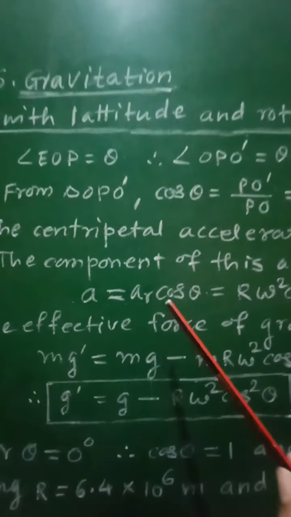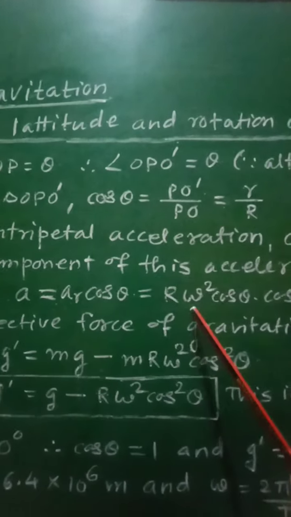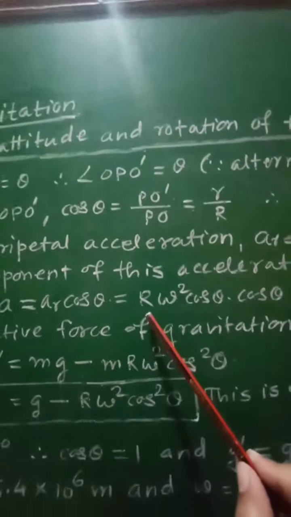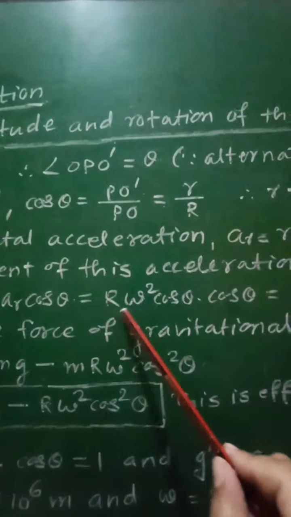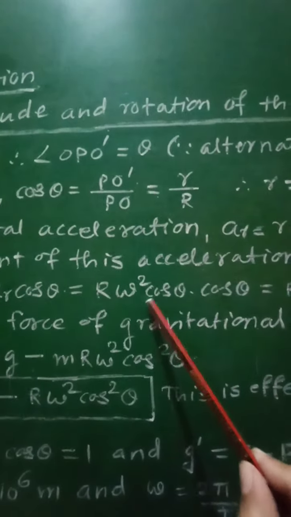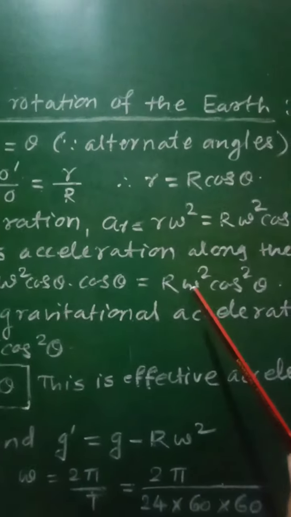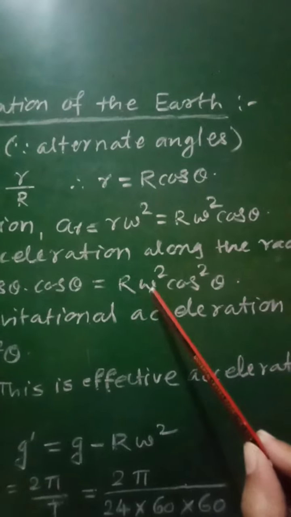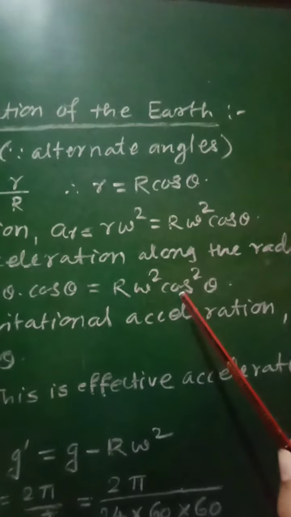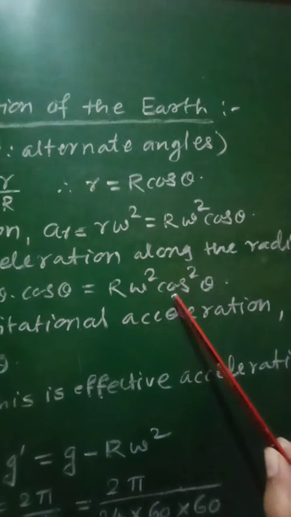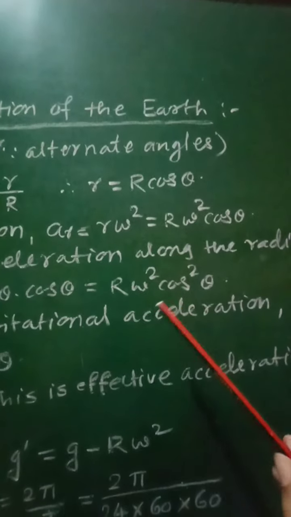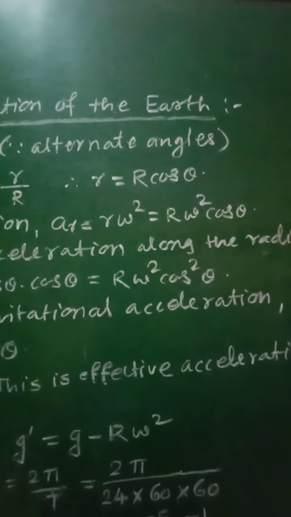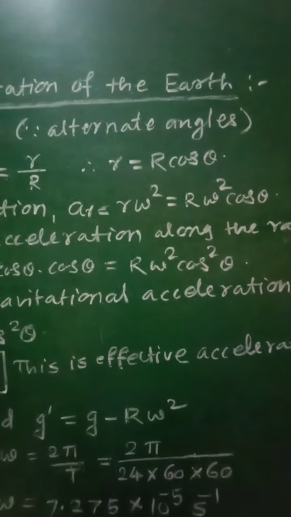So A is equal to R omega square cos theta into cos theta, that will be equal to R omega square cos square theta. This will be the component of this radial acceleration of that body, which is along the radius of the Earth, that is along line OP.